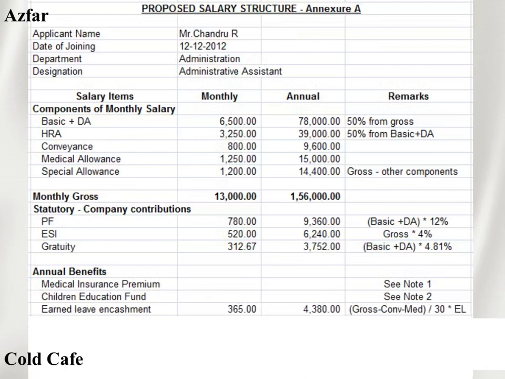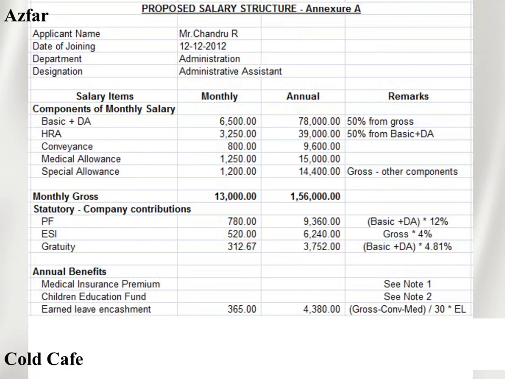Next thing is earned leave encashment. Once again, I explained this in detail in the leave calculation process, so the video link I have shared in the description. Here, how I made the calculation is very simple. From the gross salary I deducted conveyance and medical, then divided by 30, so I get one day's salary. Then whatever earned leave I have, I multiply by it.